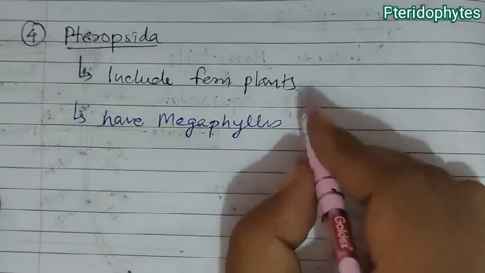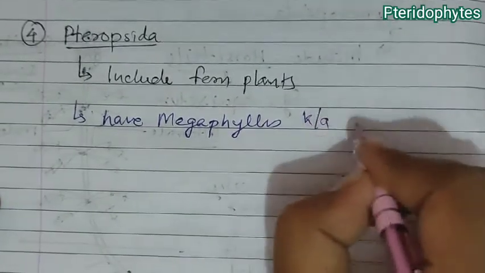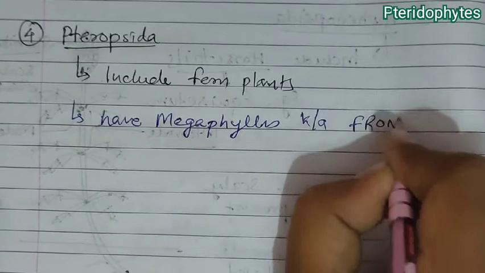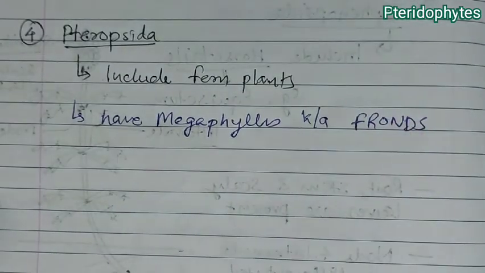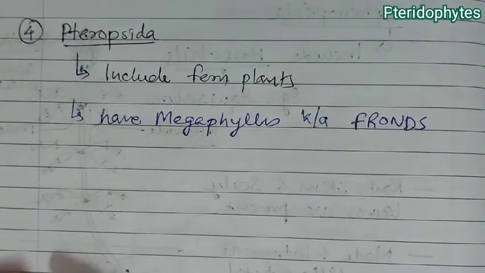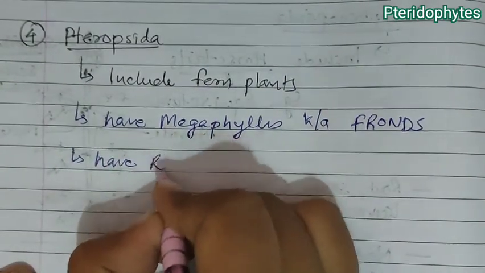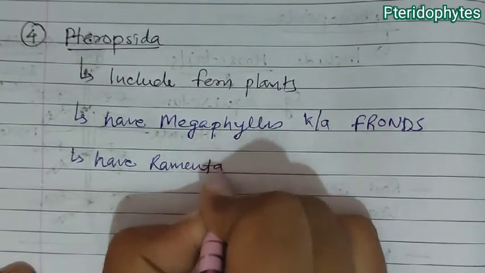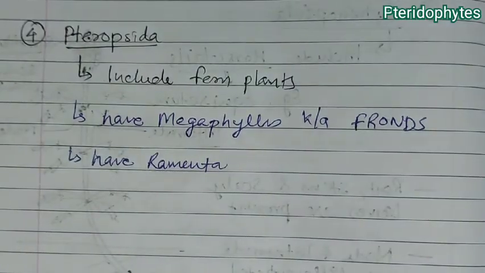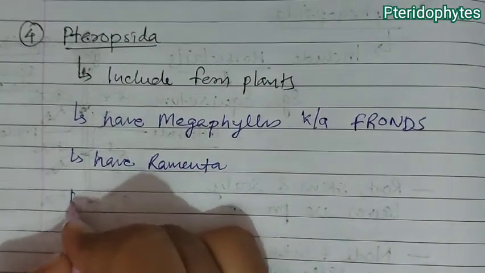These megaphylls or large leaves are known as fronds. What are they called? They are called fronds. Pteropsida are plants which have ramenta, and we have studied that ramenta are the brown hairs which provide protection from mechanical injury.